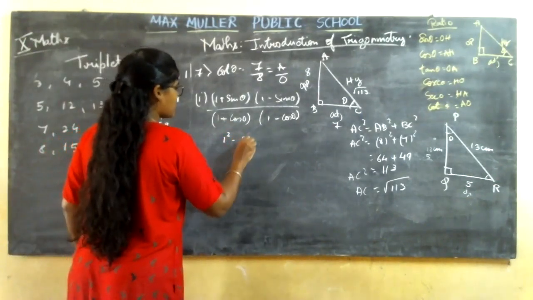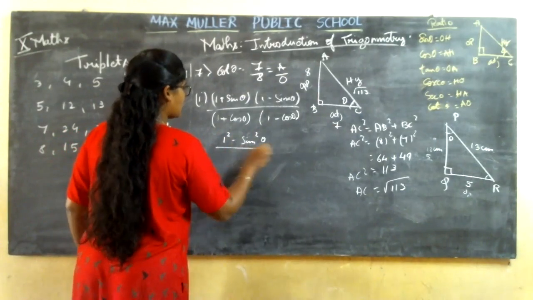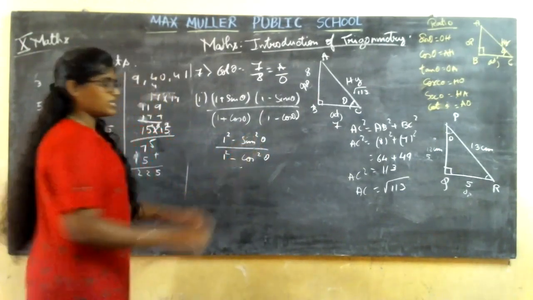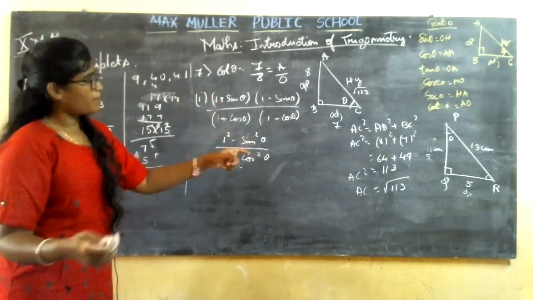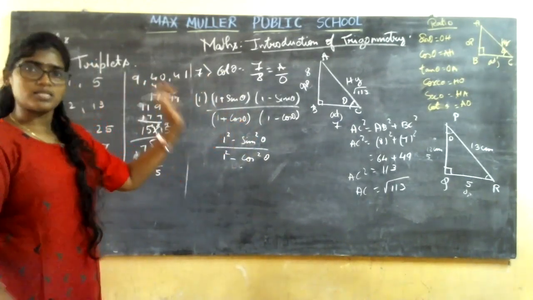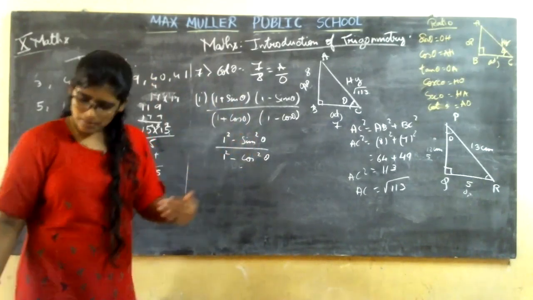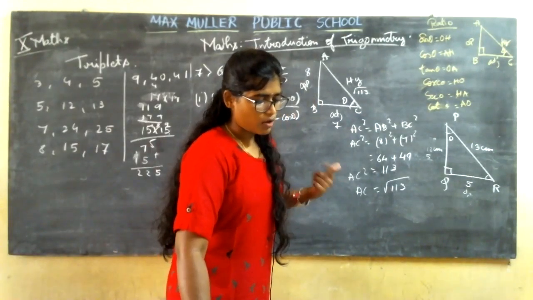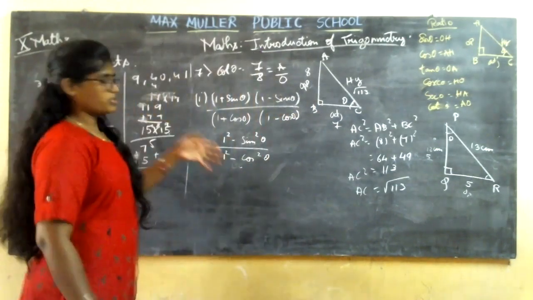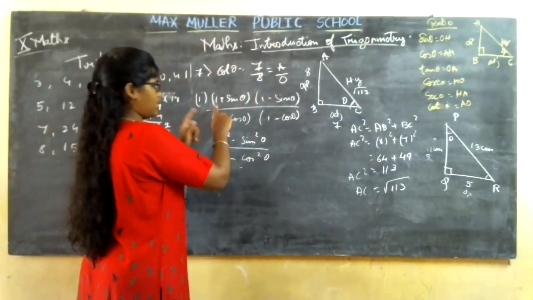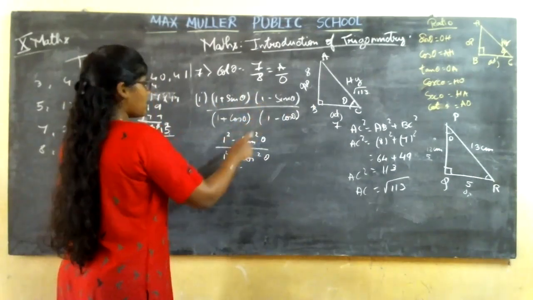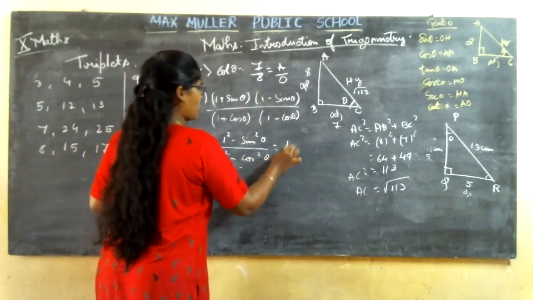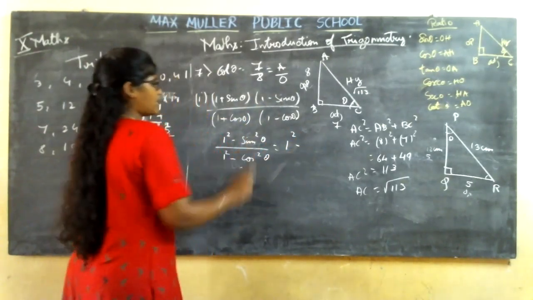1 square minus sin square theta divided by 1 square minus cos square theta. Why did I take it in this way? Because your next sub-equation, that is cos square theta, is similar to this one, and the 8th question where you are going to find tan square, cos square and sin square will also be similar. So I have taken it directly here: (a plus b)(a minus b).